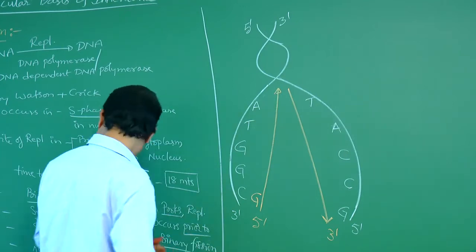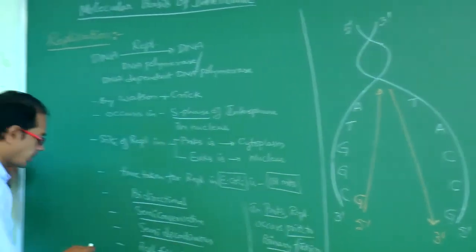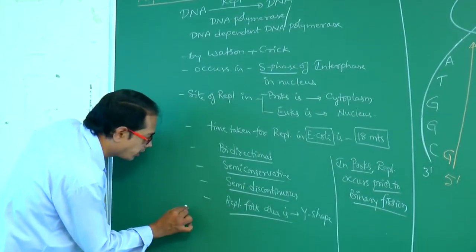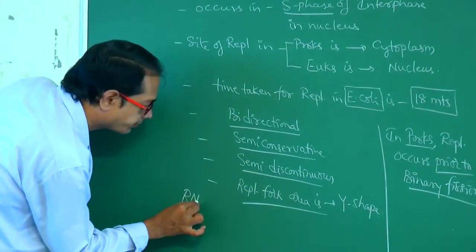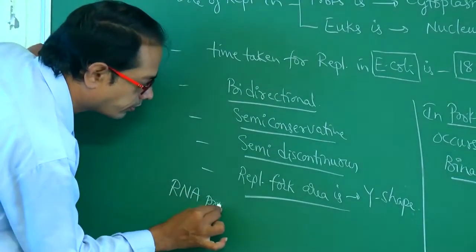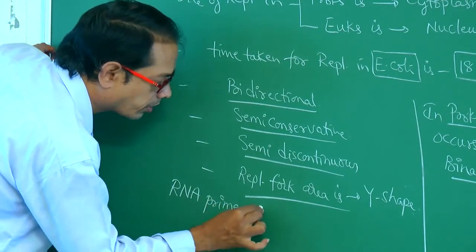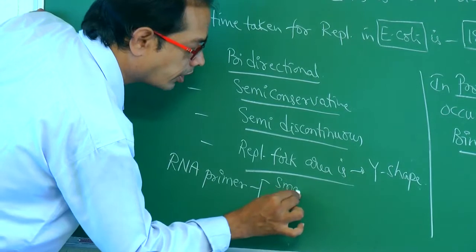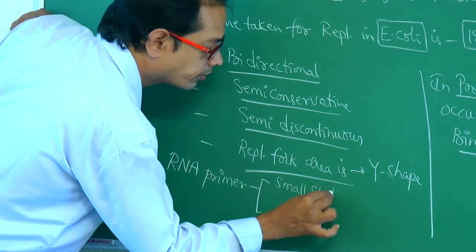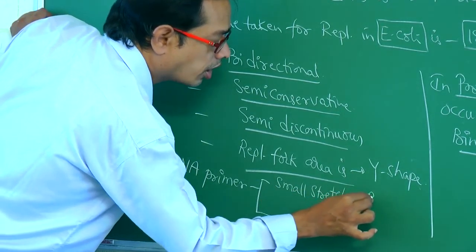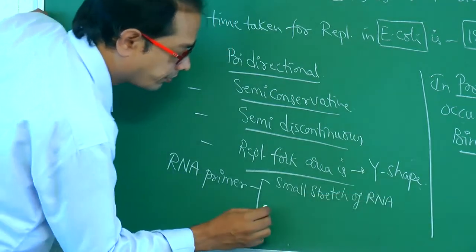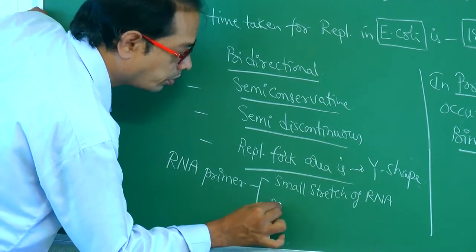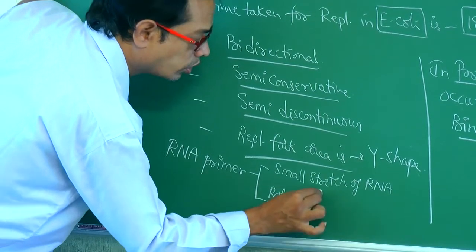Okay. So what is the role of RNA primer? See, look here. RNA primer is a small stretch of RNA. What is its role? Two roles.